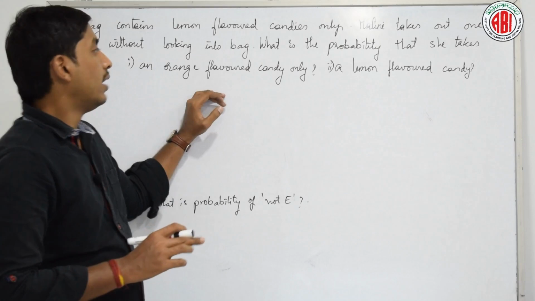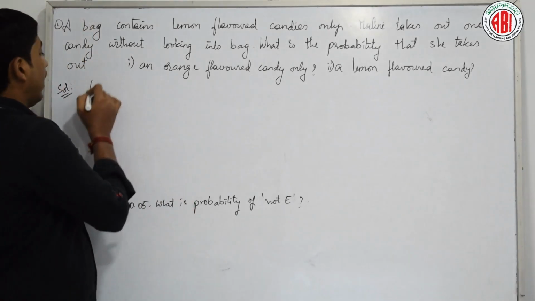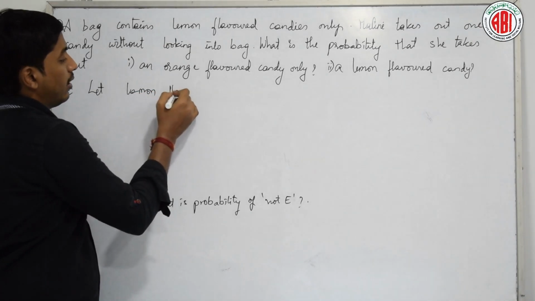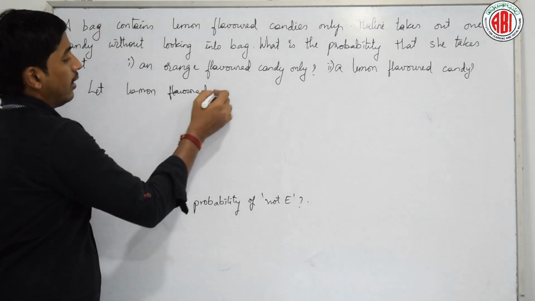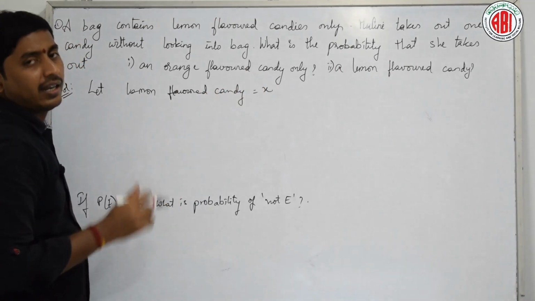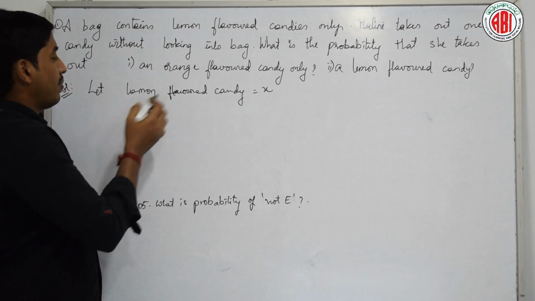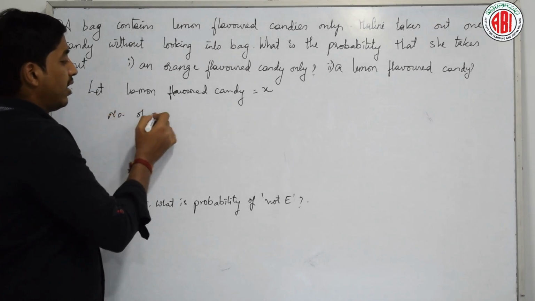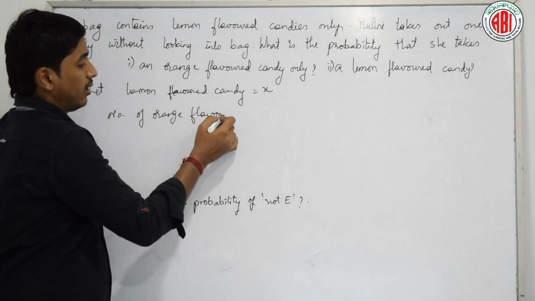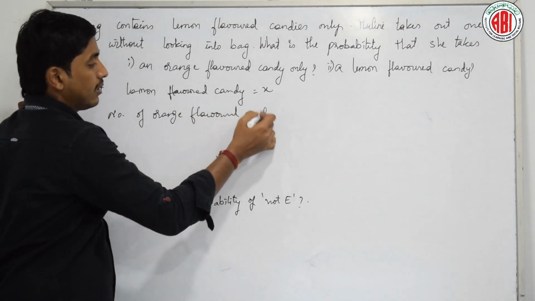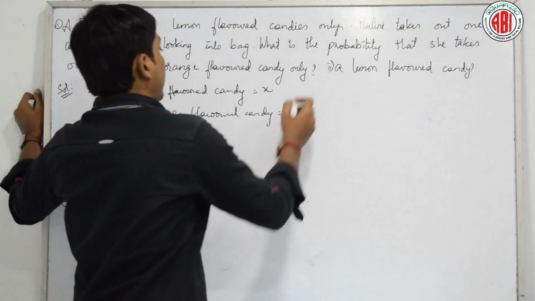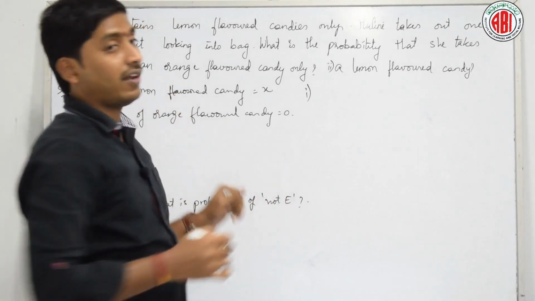Now tell me, let the number of lemon flavored candies be equal to X, right? Let us assume some number. And what is the number of orange flavored candies? Orange flavored candies is equal to 0. Now tell me, what is the probability that she picks an orange flavored candy?